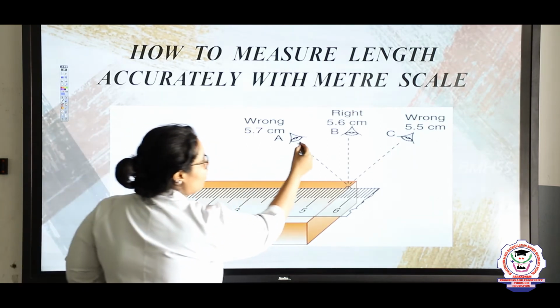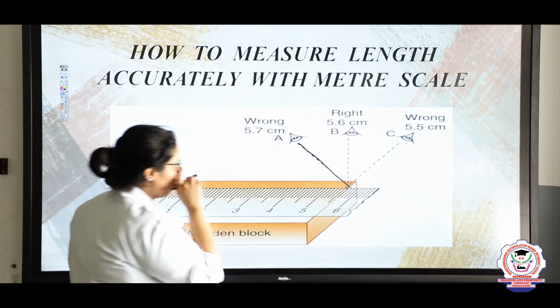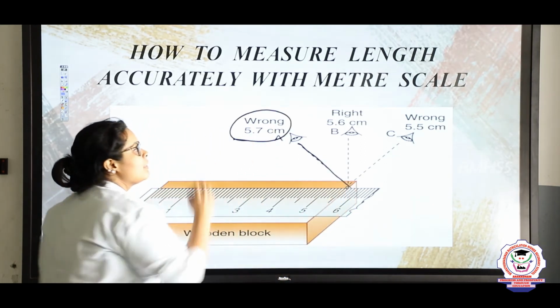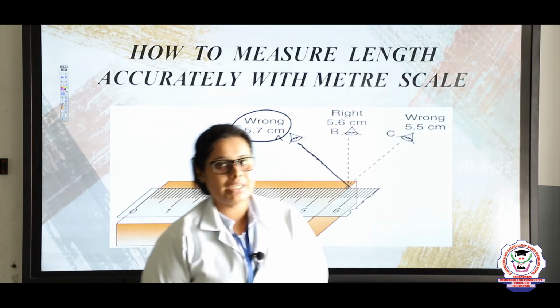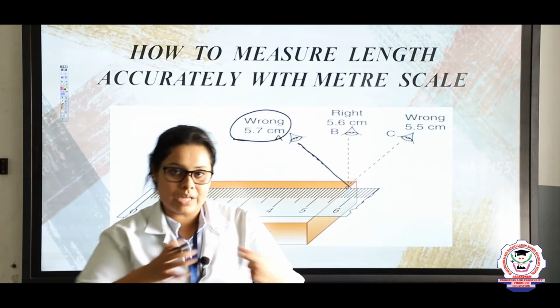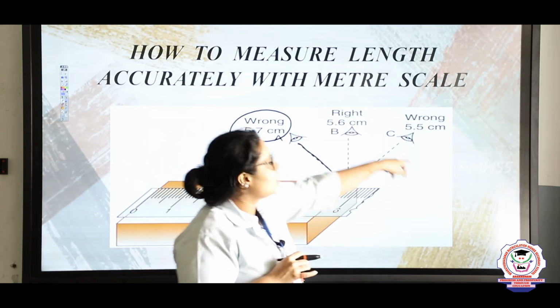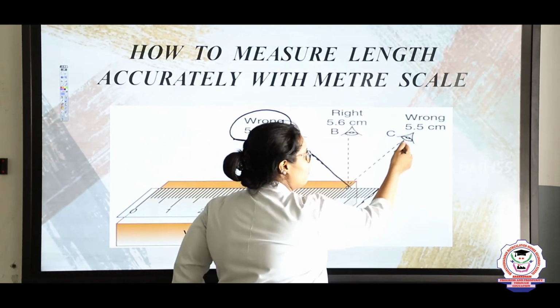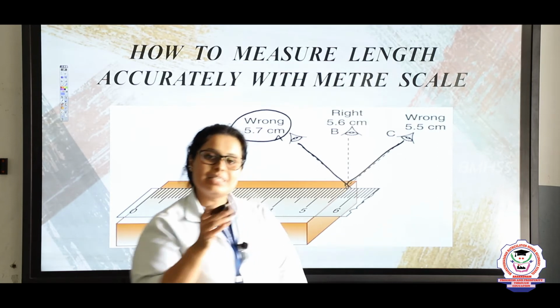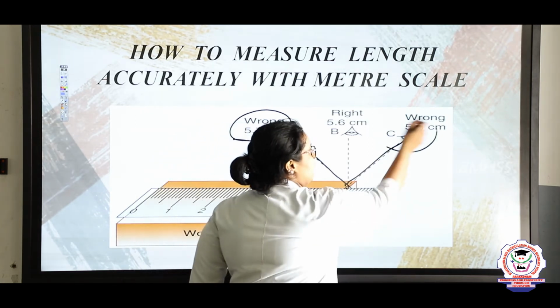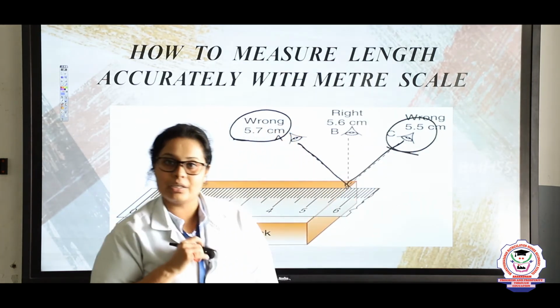Then he or she will see the measurement as 5.7 centimeter of that wooden block. Same way, the third person is also seeing from a wrong side. So, he will see the measurement differently, that is 5.5 centimeter.